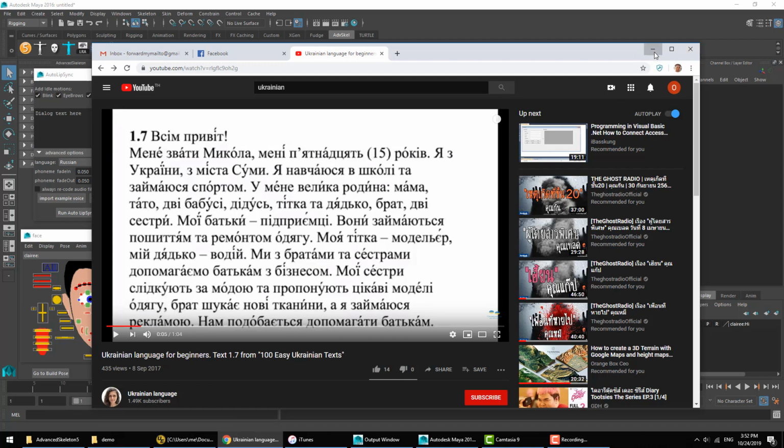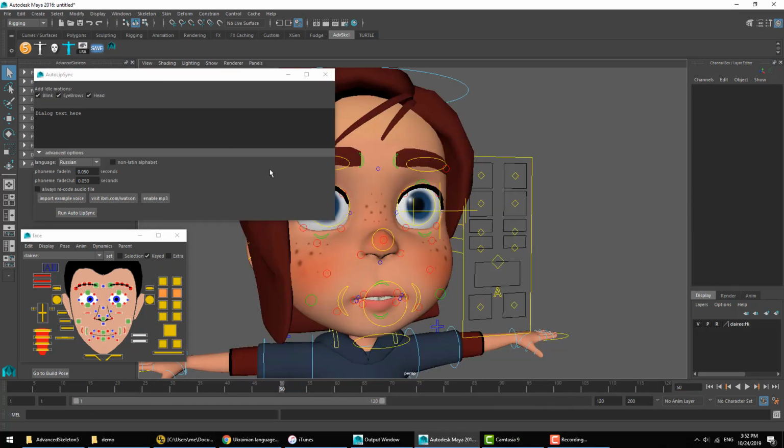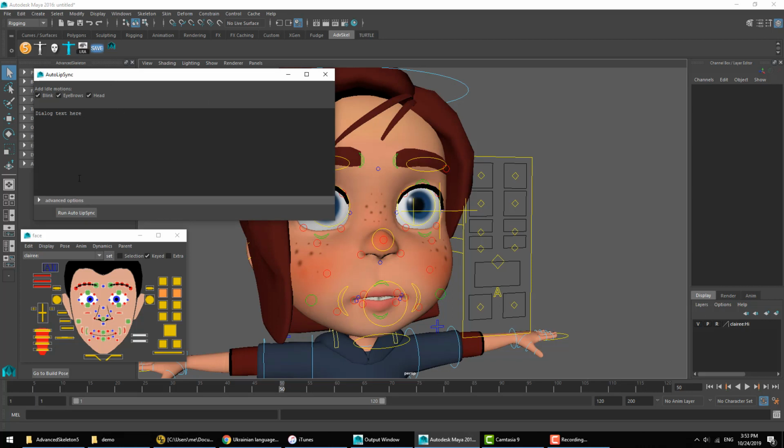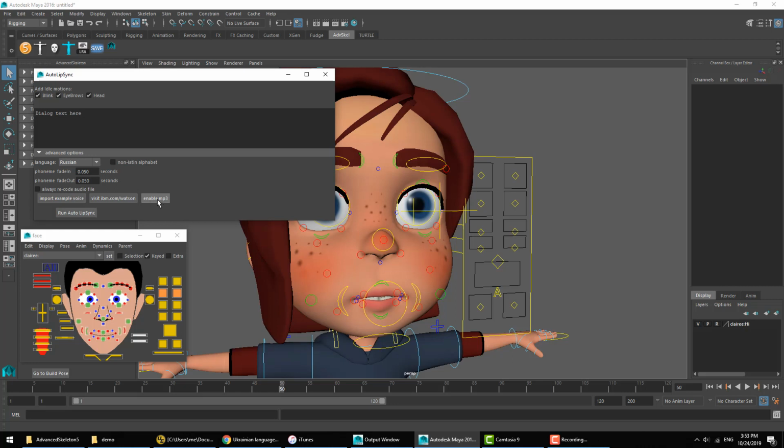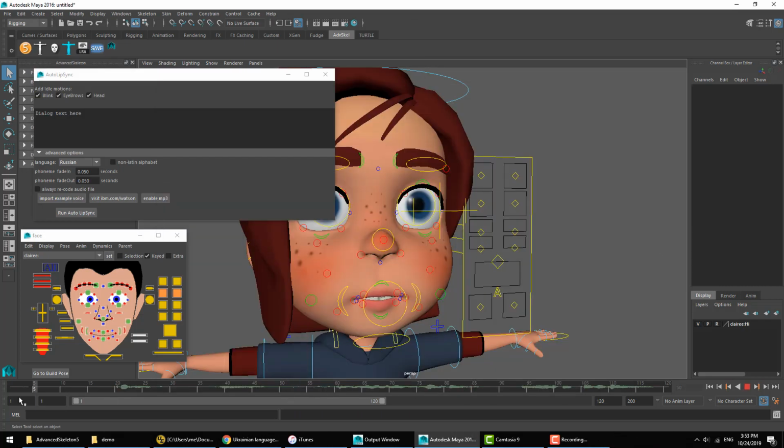So once we got that downloaded as an MP3 file, we'll go back into our auto lip sync interface. We're going to turn on, in the advanced options, the enable MP3 function. That lets us drag and drop this MP3 straight into Maya. And we get the sound file in here.